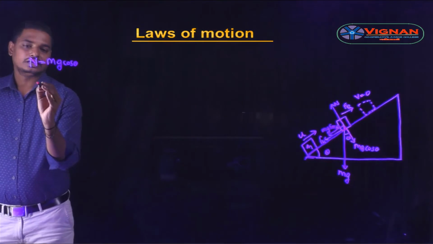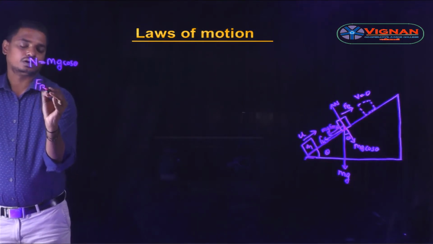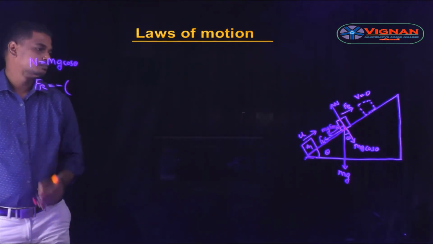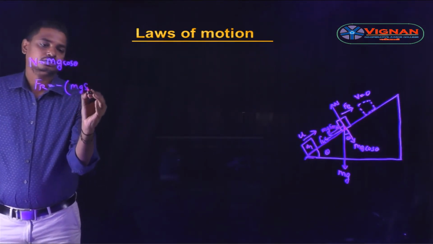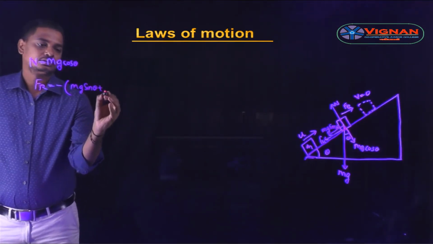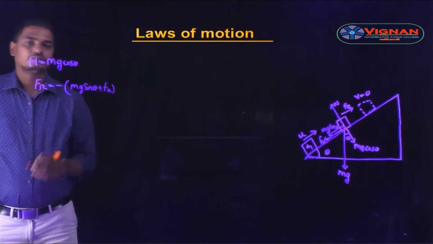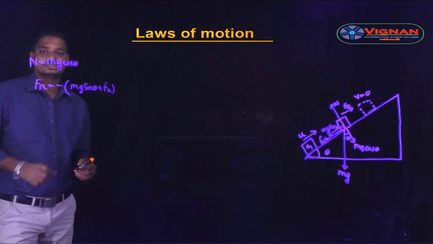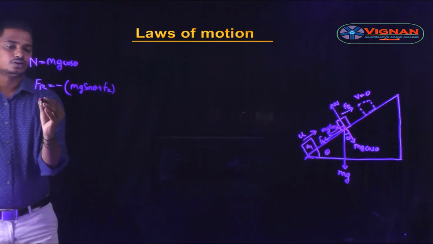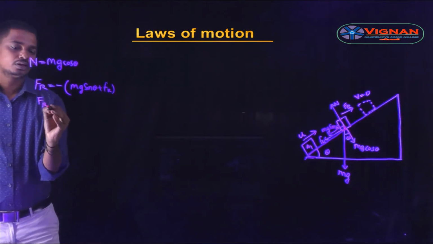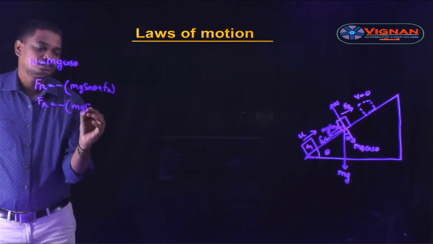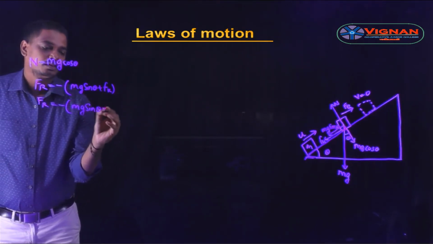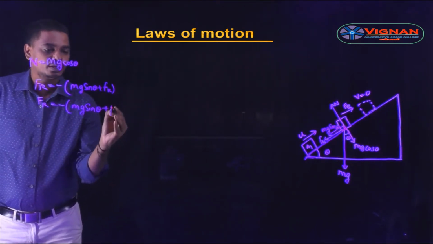So net resultant force Fr is equal to minus mg sin theta plus Fk, where Fk is the kinetic frictional force. So the net resultant force acting on the body, Fr, is equal to minus mg sin theta plus Fk, and Fk is nothing but mu k into n.